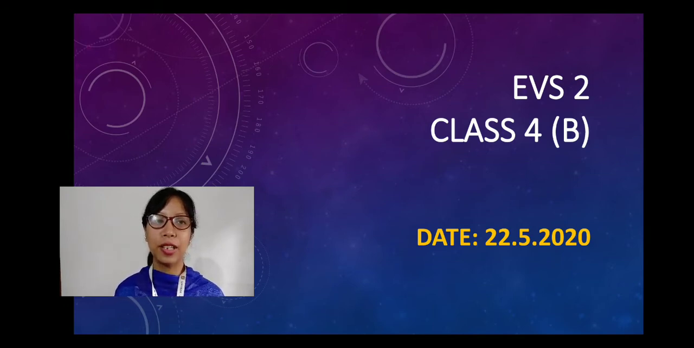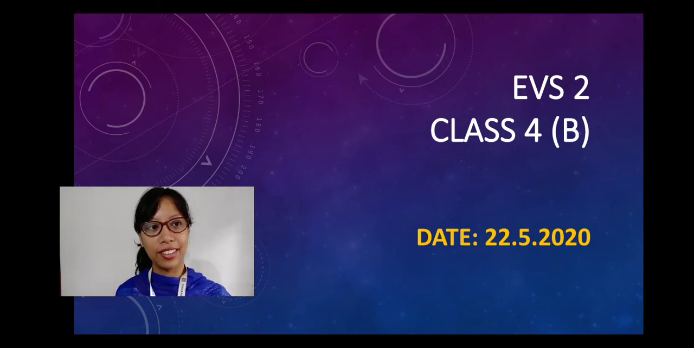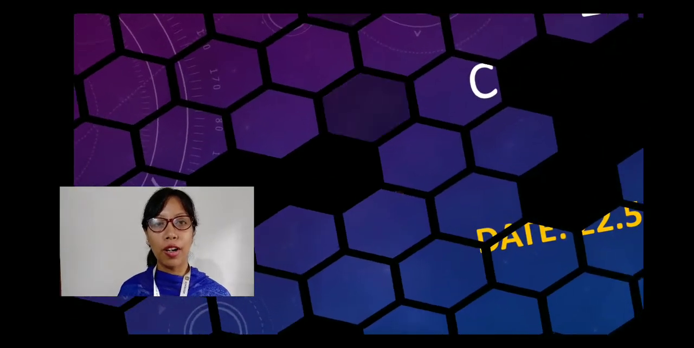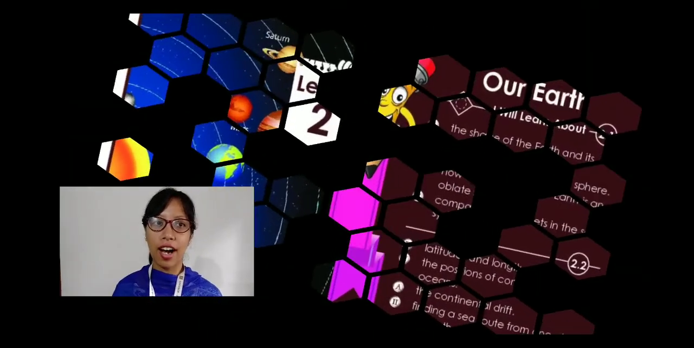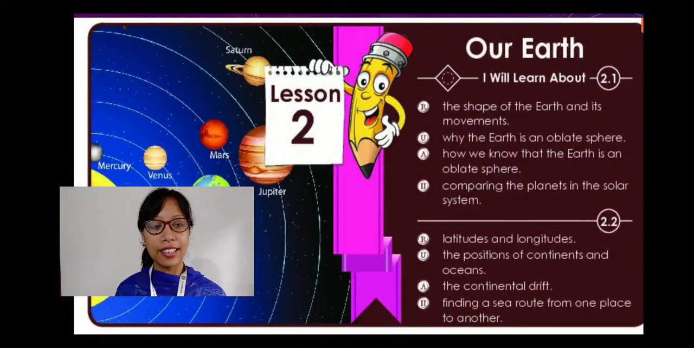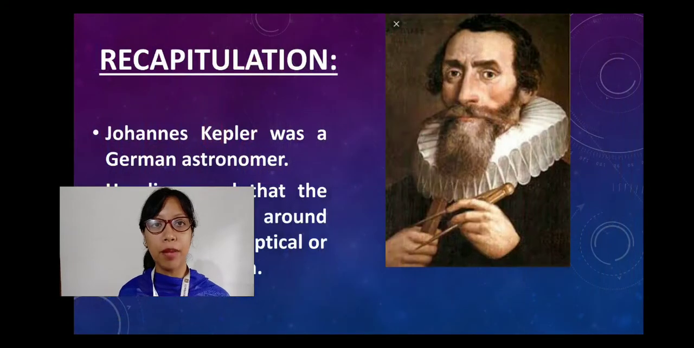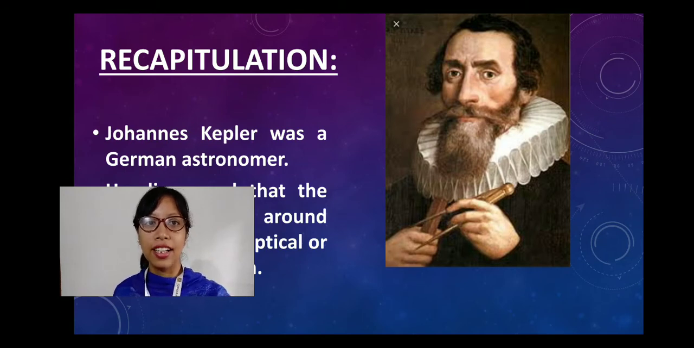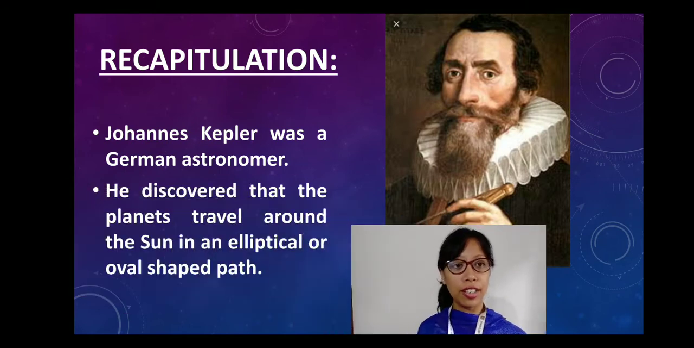Today's date is 22nd May 2020. So we have almost finished the first half of the second lesson, that is our Earth. Today we will be doing the recapitulation of the lesson, that is, we will be discussing the main points of the lesson. The first is about Johannes Kepler.